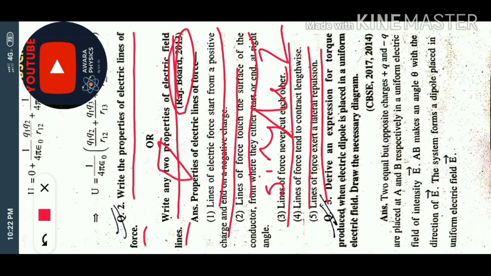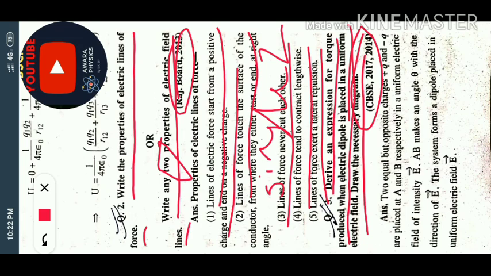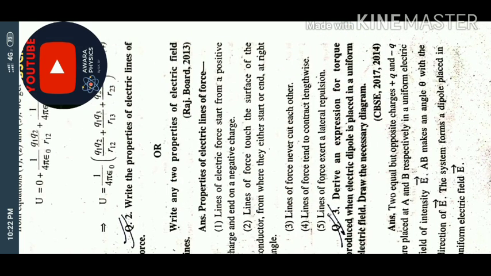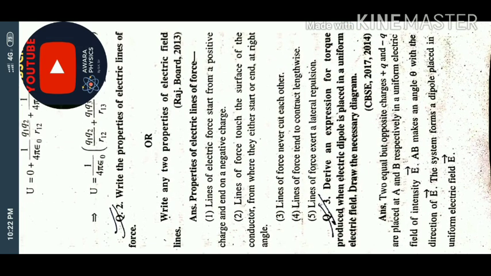Okay, now question number 3. Derive an expression for the torque produced when an electric dipole is placed in a uniform electric field, and draw the necessary diagram. This question was asked in the CBSE examination 2017 and 2014. First of all you have to understand what torque means.